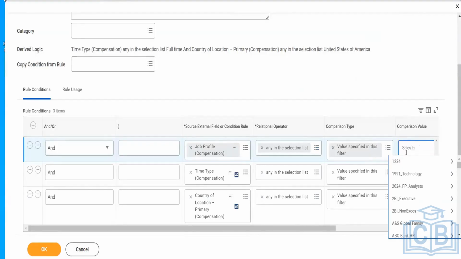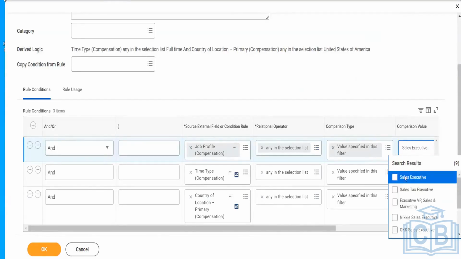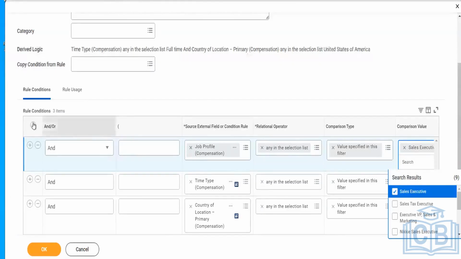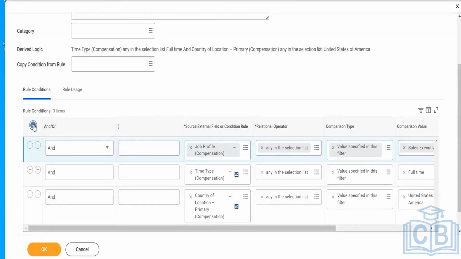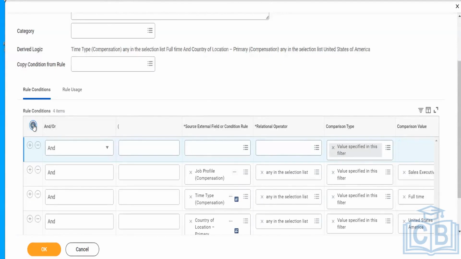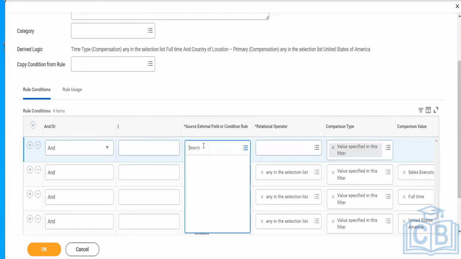Let's take an example, the sales executive. I can use multiple different job profiles. If in case you want to use the department, let's take an example, I want to define the department as well here. I will search for supervisory organization. Are you aware that normally the department is known as supervisory organization in Workday?